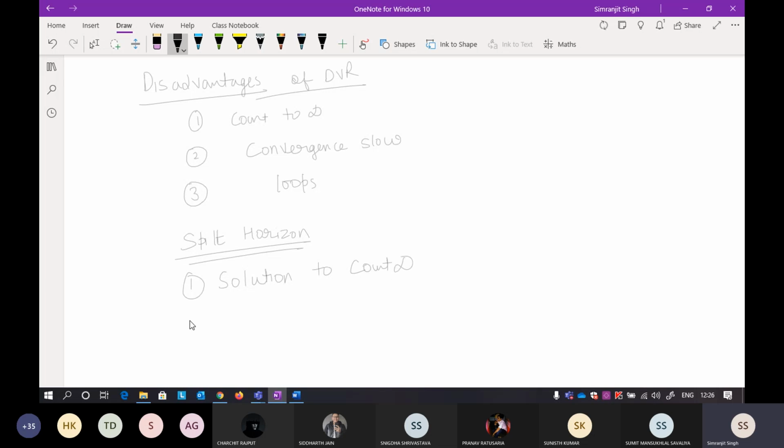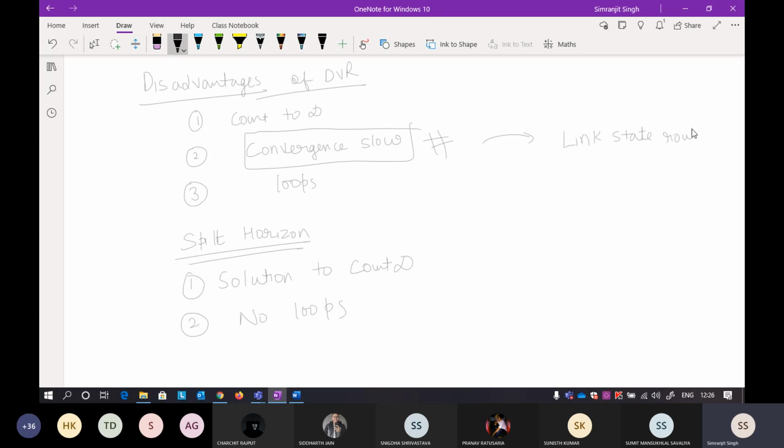And another thing is now there are no loops. With the help of this, there is only one problem that is still there: the convergence is very slow. So due to this problem, the scientists have given a new technique that is referred to as link state routing.